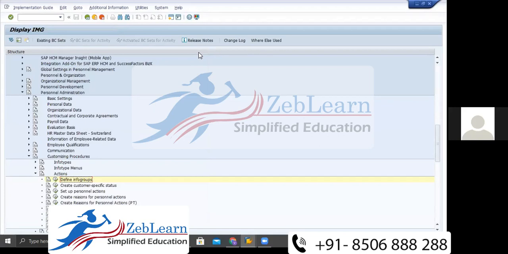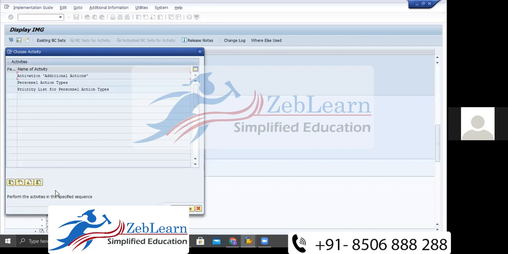What is the use of the info group? Why are we creating the user group? Each and everything I have discussed. So that is the step for creating the info group. Before creating the action type, first we need to create the info group. Okay, so this info group is now created. That is the correct process. Defining the info group is done. Now, next one, set up personal action. We will click here, set up personal action, then personal action type.